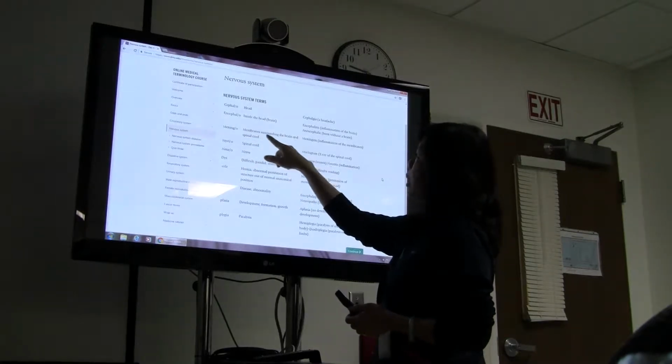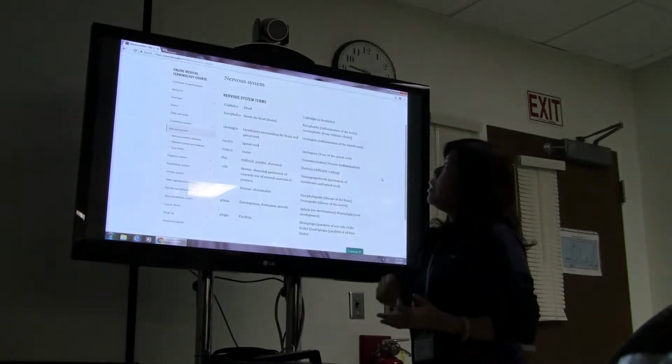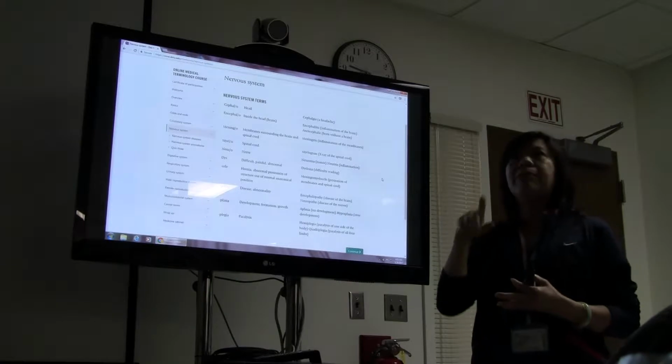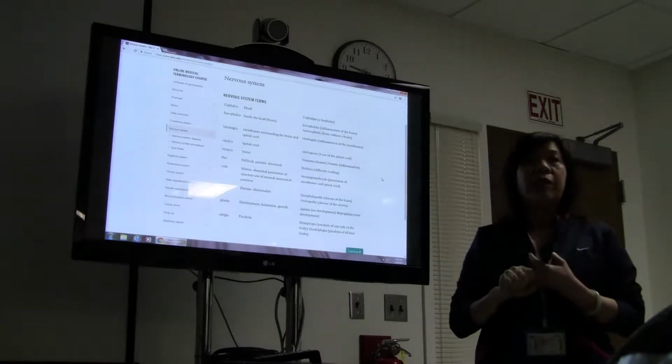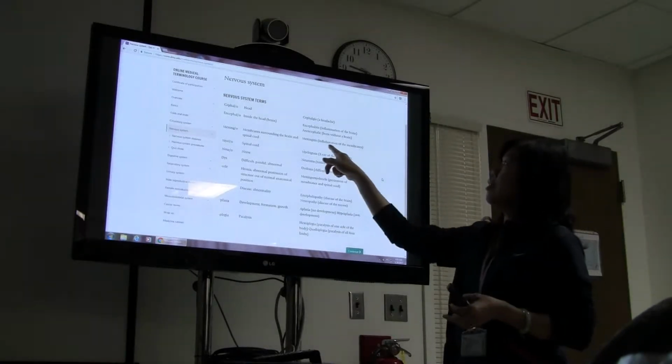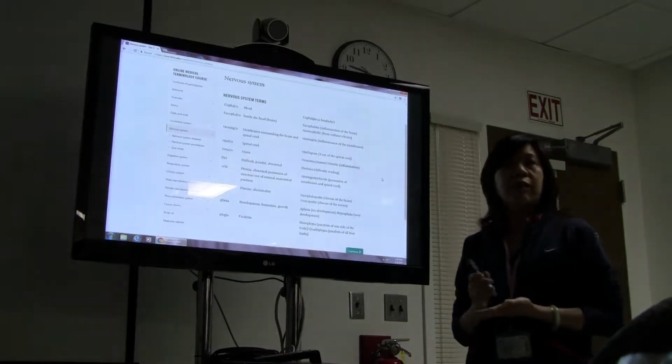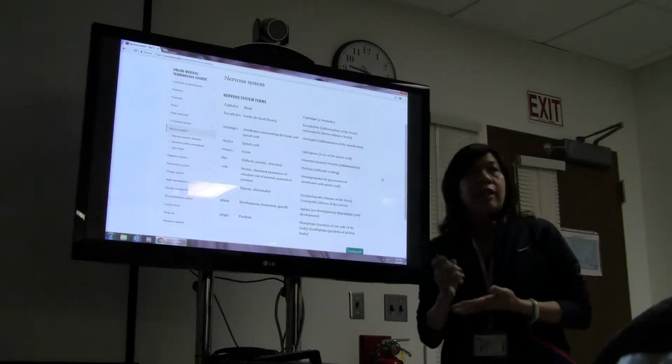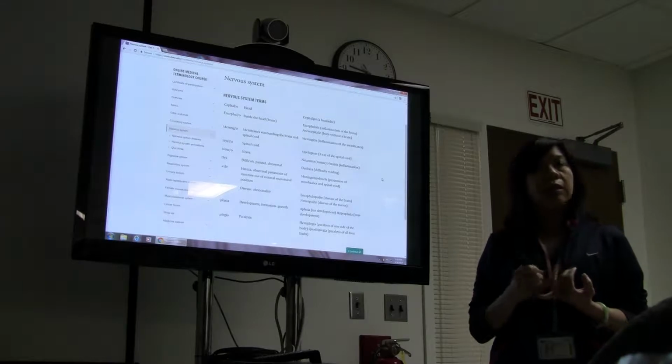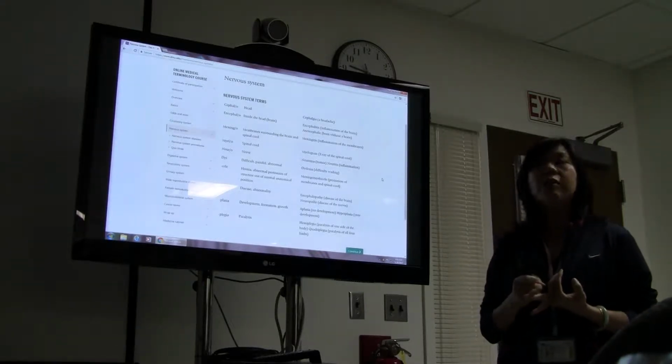Mening is the membrane surrounding the brain. Meninges is the lining of epithelial cells inside the brain. So meningitis, I think you've heard of it before. There are different types of meningitis. It could be caused by bacteria, or it could be caused by a virus.